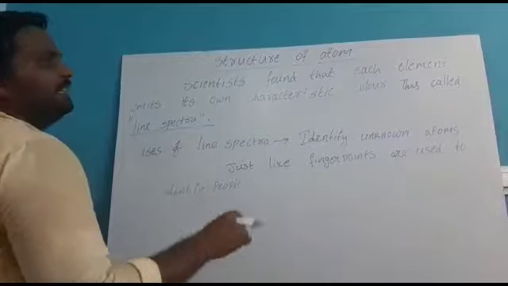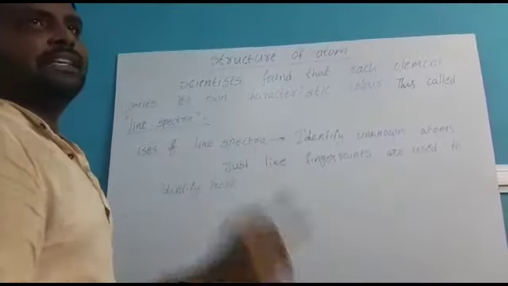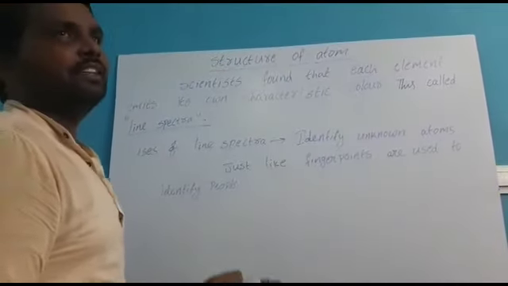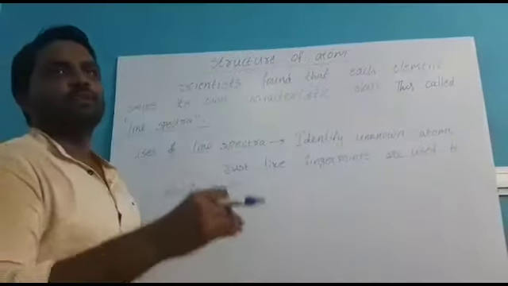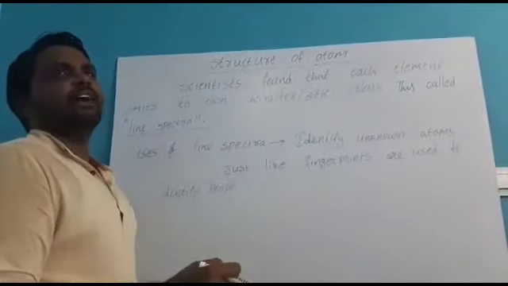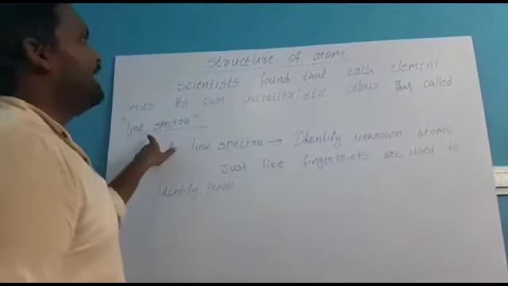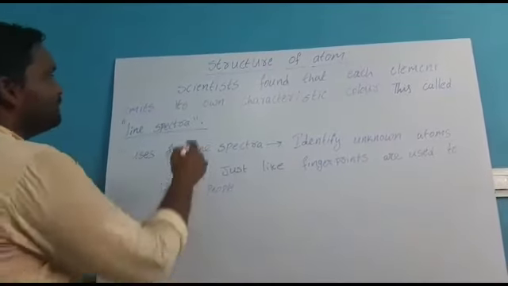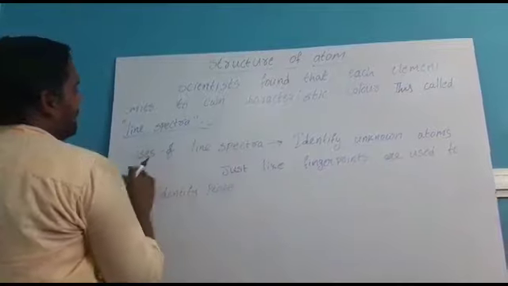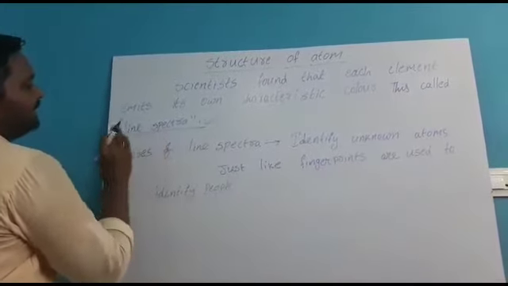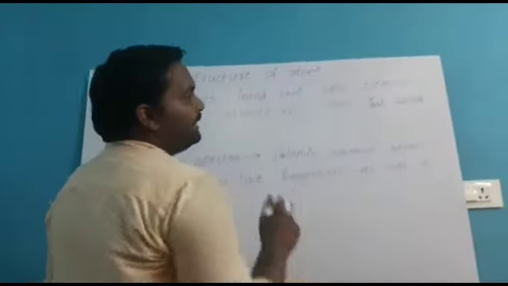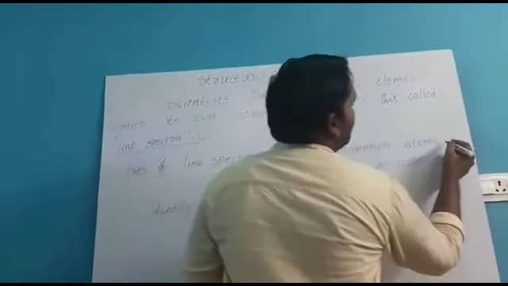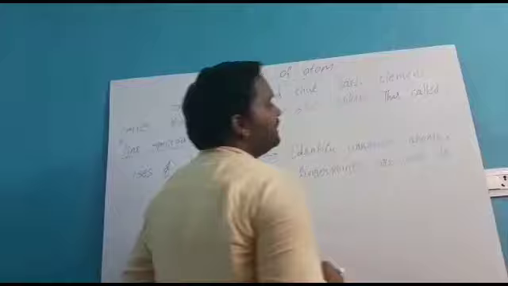Line spectra means it gives only a single color. Some elements will give more than 2 colors, more than 3 colors. But the elements which give only a single color, that is called line spectra. So, very important, line spectra. And what is the use of line spectra? Uses of line spectra: identify unknown atoms. So it is used for identifying the unknown atoms.